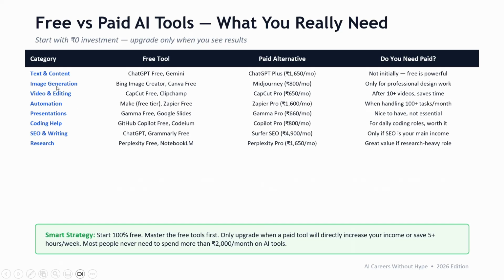So these are all the different categories and the free tools currently available for each category, and we have paid tool names too. For ChatGPT, free is available and ChatGPT Plus is the paid one. Currently I have this paid version to generate all these courses and the thumbnails. I'm using ChatGPT and Canva. Canva is also free initially. If you want, you can take the paid version also, which is a very small amount, about 500 rupees per month, if I'm not wrong. So first explore with free tools, don't waste money. Then take at least 2 to 3 tools as a paid version, at least for 1 month, for practice purposes.